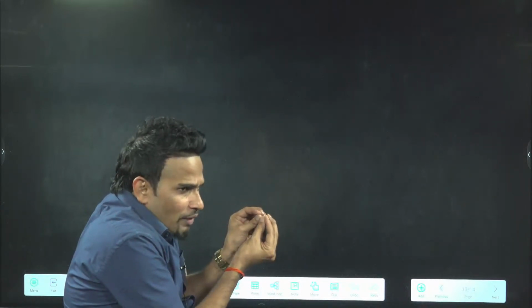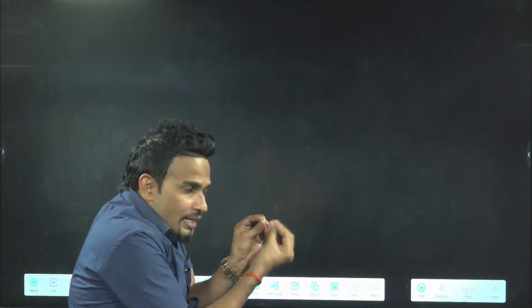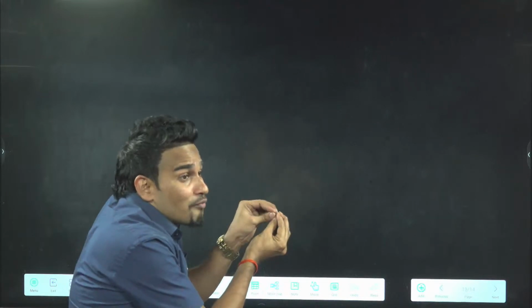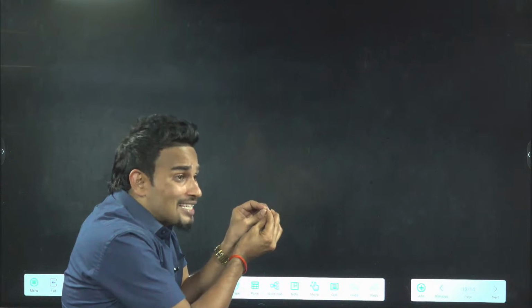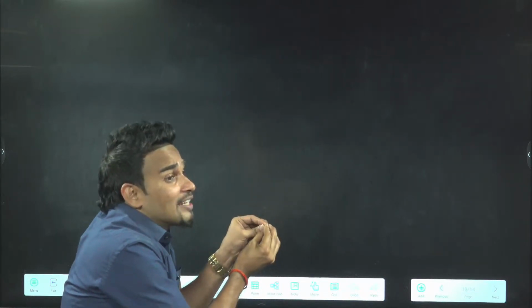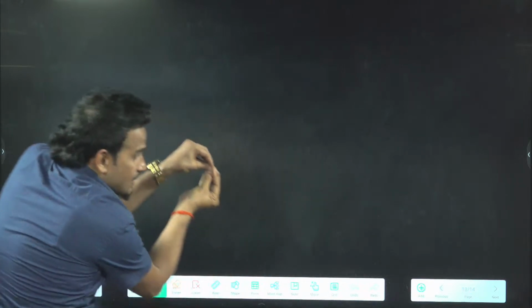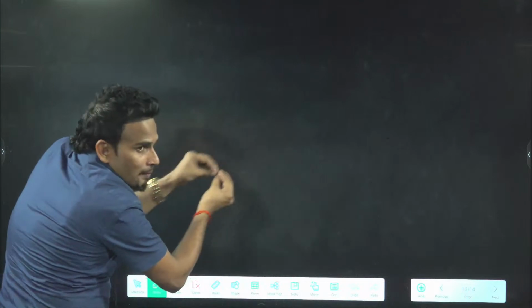But what will happen? One stream will be coming like this. They will start from the same place, and they will land on the same place. But they will not follow the same path. You'll find that one stream is going to more height, one is going to less height, but still they are falling at the same place. Have you seen that? This is the ground. One stream will be smaller, one will be bigger, but they will land at the same place.